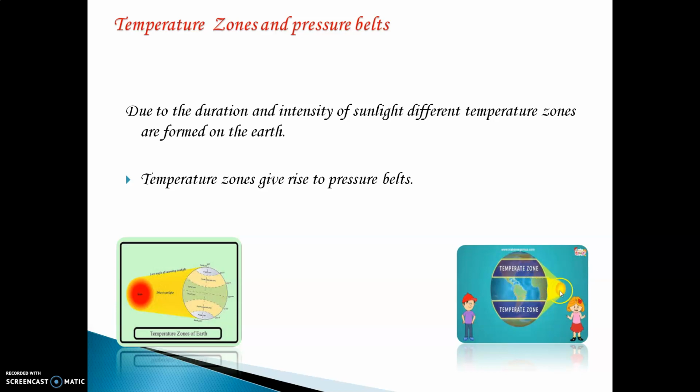These areas get direct sunlight, whereas these areas don't get direct sunlight or get less sunlight, and that is the reason different temperature zones are formed on the earth. All the areas near the equator, which receive direct sunlight, have extremely hot temperature. As you go upwards towards the North Pole and the South Pole, the sunlight becomes lighter or doesn't reach directly, and because of that the temperature over there is extremely cold. That is called temperature zones.